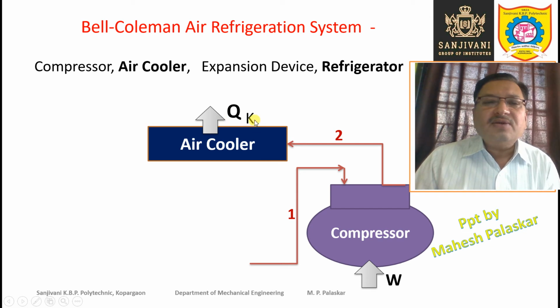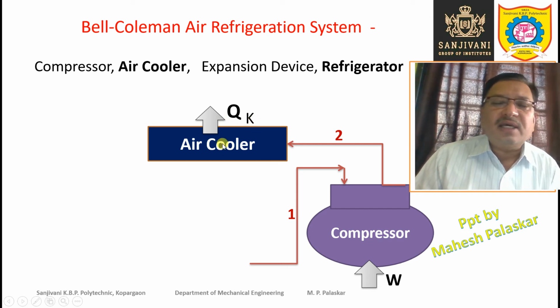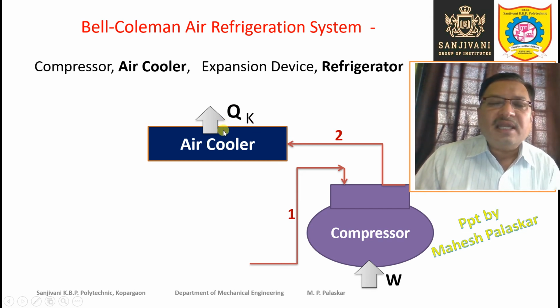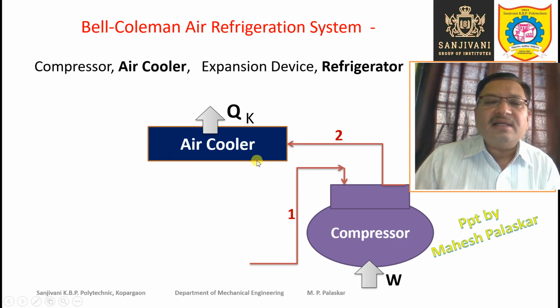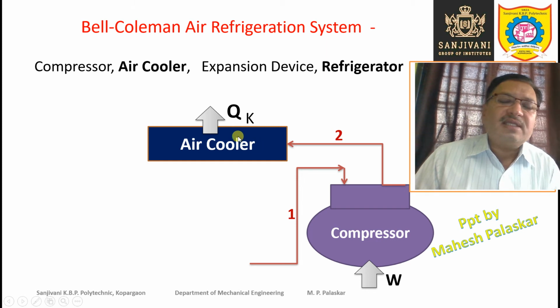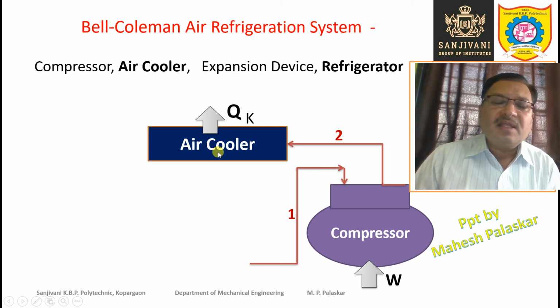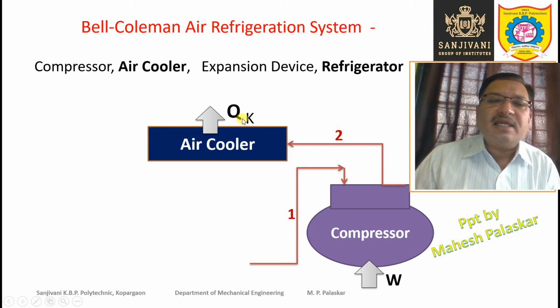Okay, so the heat is rejected in the air cooler because cooling is done, and this heat is carried by the cooling water or the air which is used for cooling in this air cooler. So the heat rejection rate in the air cooler, let us say it is Qk.